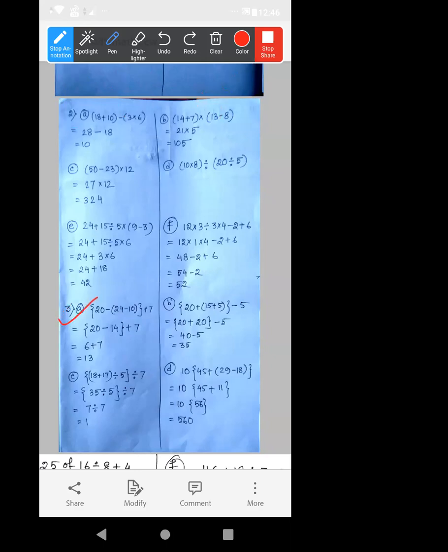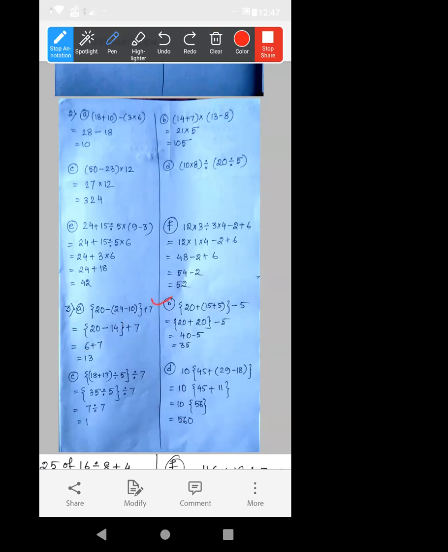3A. First, we have to calculate this part, the first bracket. 24 minus 10, that will be what? 14. We have got 14. Now, this second bracket. 20 minus 14, that is equal to 6. Plus this 7, it will remain as it is. 6 plus 7, 13. Okay.